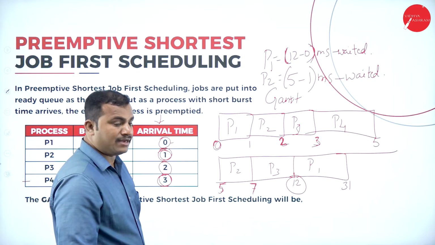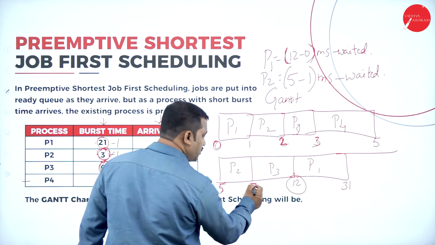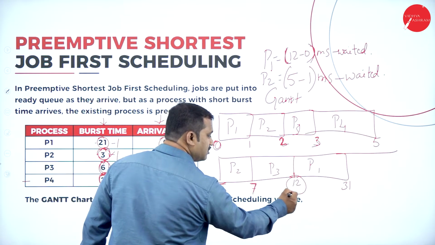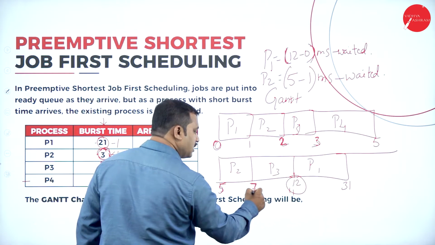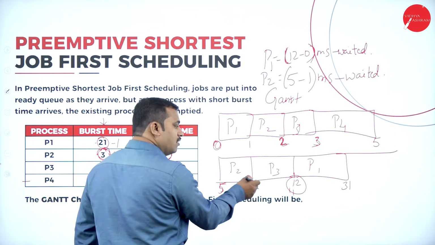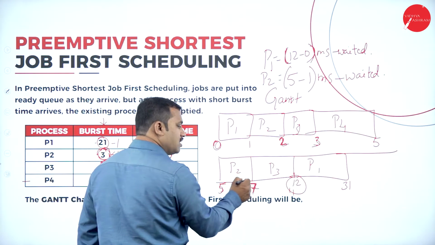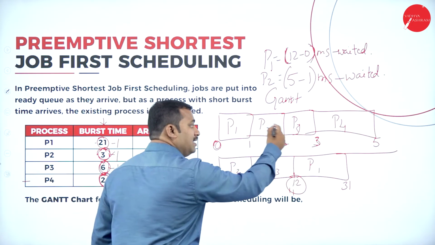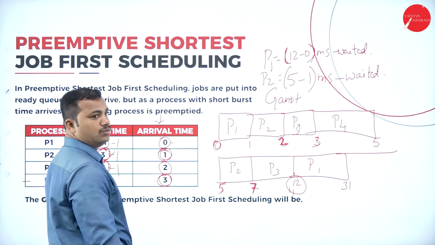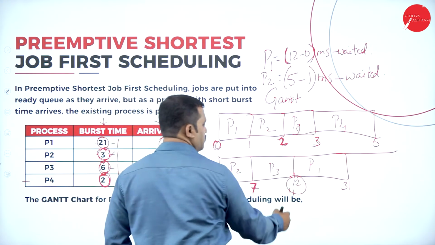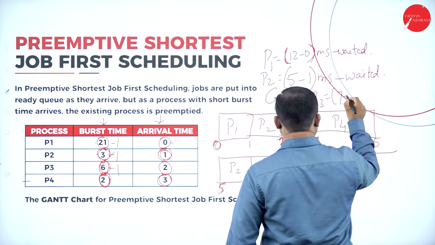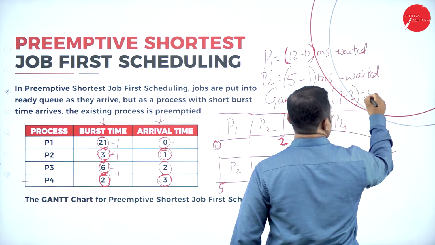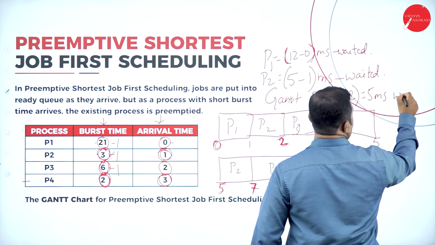But actually, what is the time taken to complete this task? 11th millisecond. If it is taking the 11th millisecond, what is the time of beginning of this waiting? This means 7th millisecond. 7 minus 2, that means 5. P3, 7 minus 2 is equal to 5 milliseconds waited.